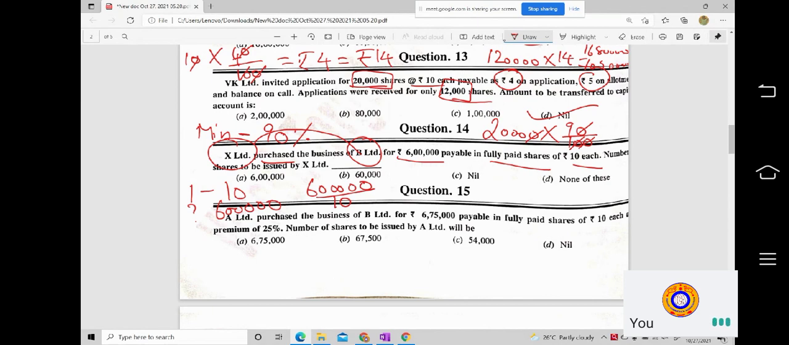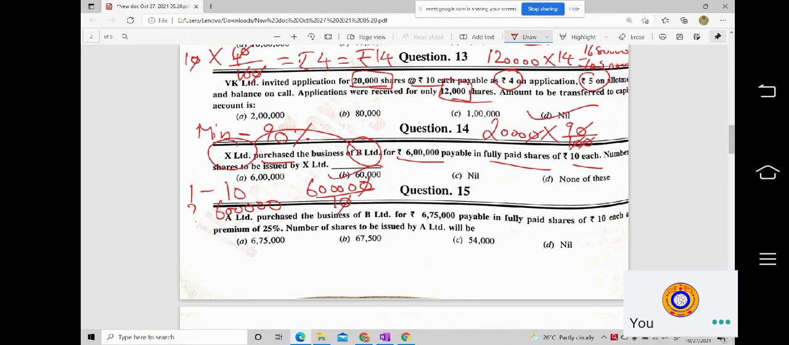How many shares does the company have to issue? The company has to issue 60,000 shares. Is this clear to you, and are you able to follow? Is it easy or do you feel it is difficult to understand the concepts? I hope it is easy, because we have taught you the basics of share capital where we discussed everything theoretically. Now we are working on the practical problems.